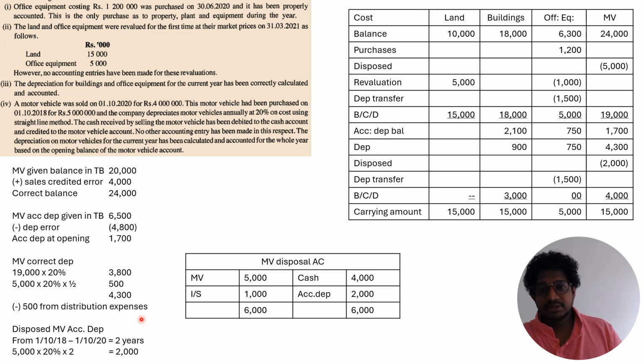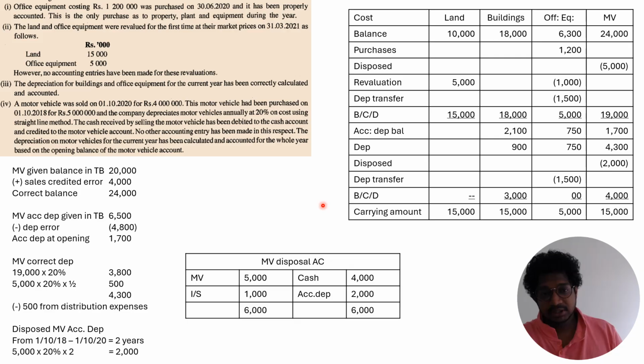And you are disposing of this 5,000 motor vehicle on 1st of October 2020, which you purchased 2 years before. When you are disposing, you have to dispose of the cost as well as the accumulated depreciation. The accumulated depreciation for this 5,000 motor vehicle is 5,000 into 20% into 2 years, which is 2,000.